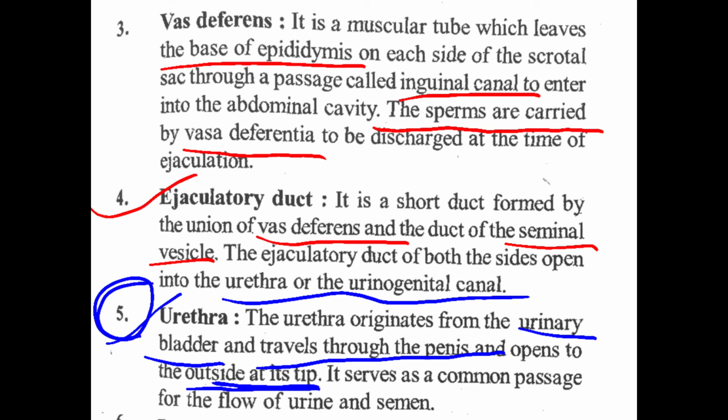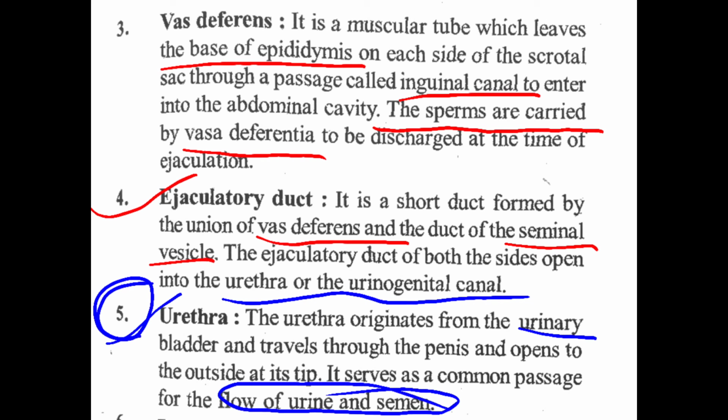That means it opens outside to the penis. It serves as a common passage for the flow of urine and semen. So, through the urethra, the passage of the flow of urine and sperms is formed. Can you understand? The passage and the flow of semen is formed by the urethra. Its origin is the urinary bladder and it passes through the penis.